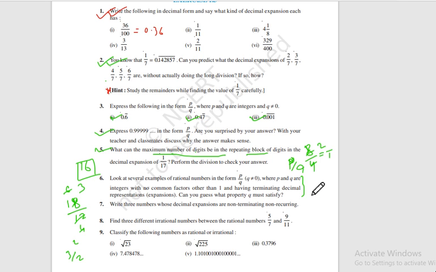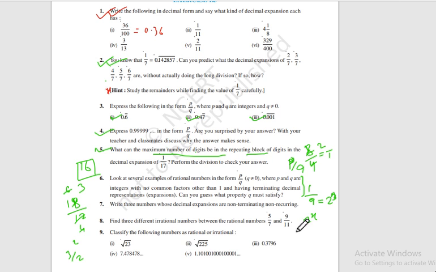If you do some examples, you will see that all those expressions are terminating when q can be represented like 2 to the power something, like 2 to the power 1, that means 2, or 2 to the power 0, that means 1, which is actually an integer. 2 to the power 2 or 2 to the power 3, or in general 2 to the power x, where x is any integer.